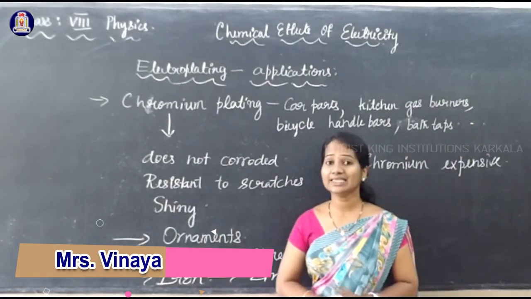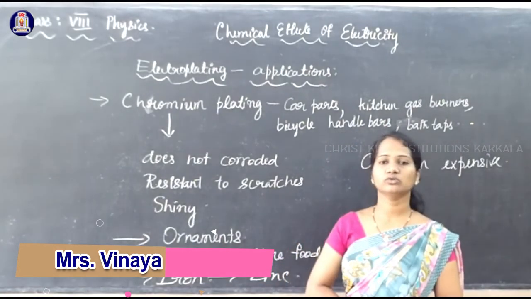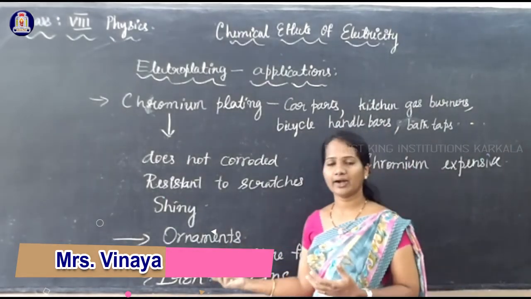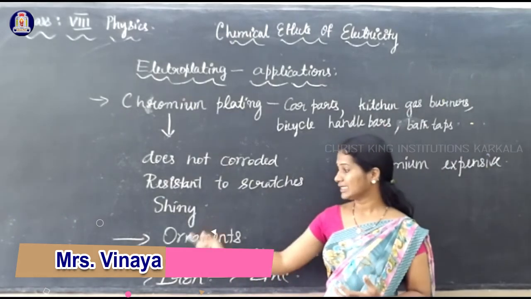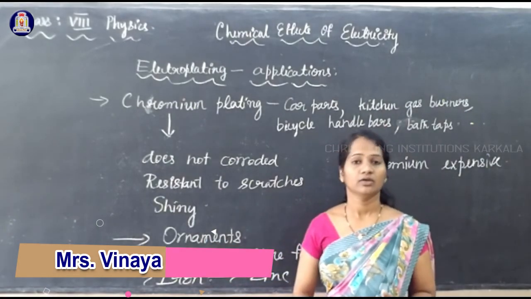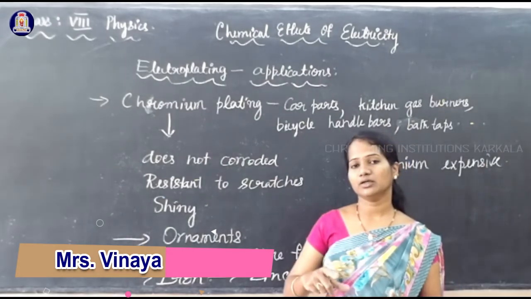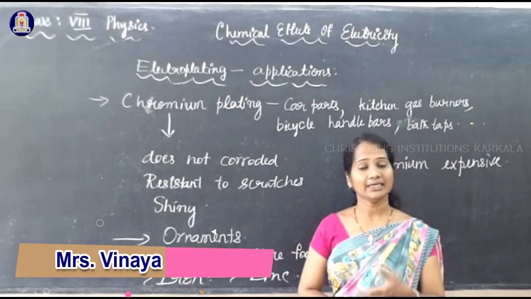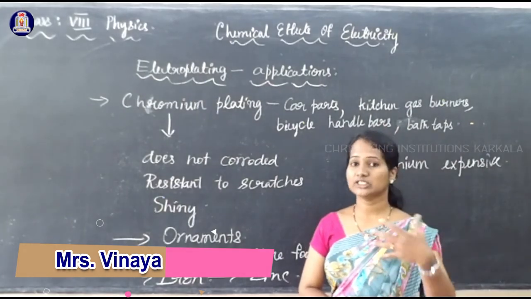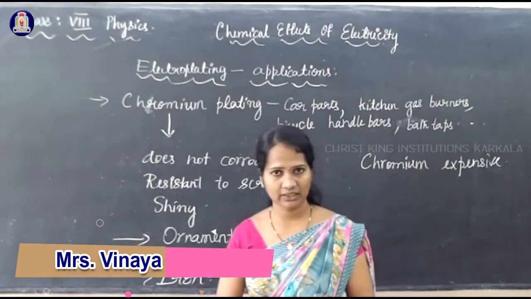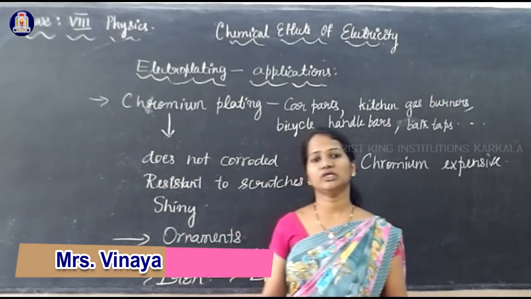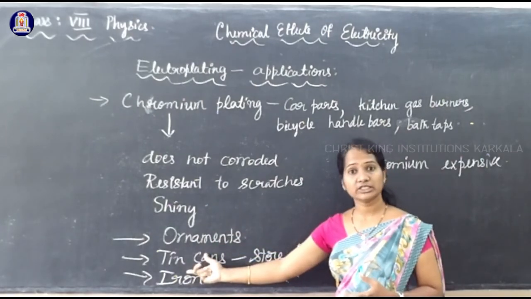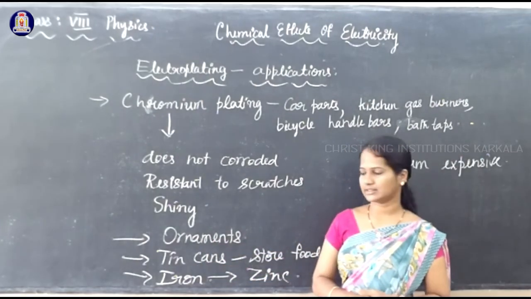And also tin cans which are used to store food are made by depositing tin over iron, because if you directly make these from iron, it reacts and gets corroded, it gets rusted very easily. So the food which we store in it gets spoiled. Therefore, tin is deposited on iron to avoid this.